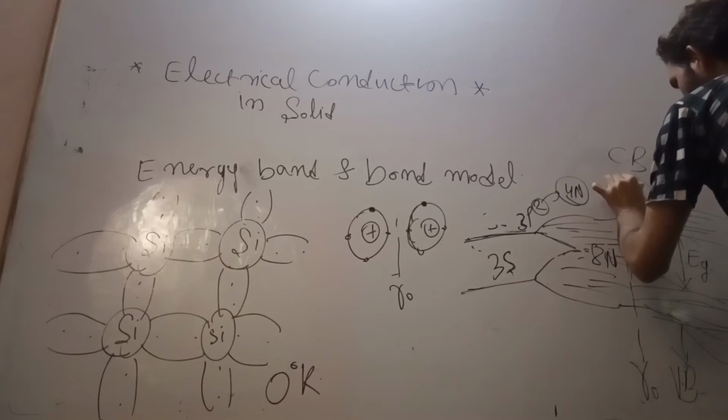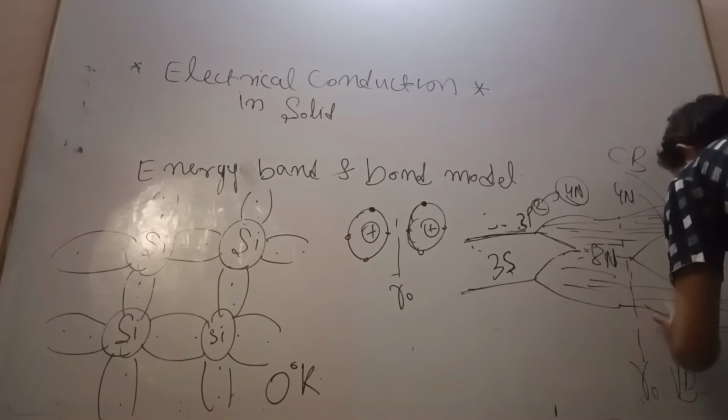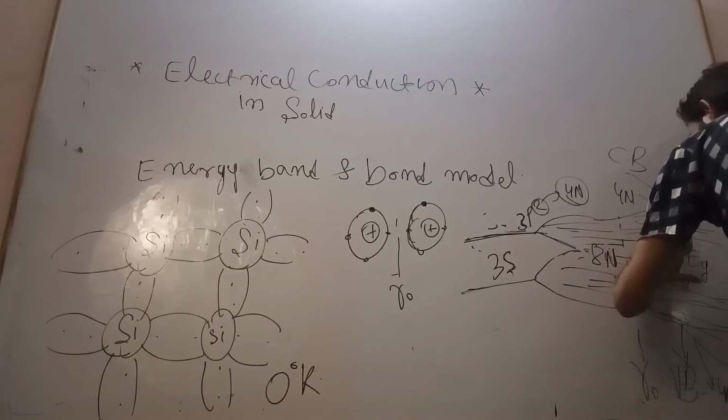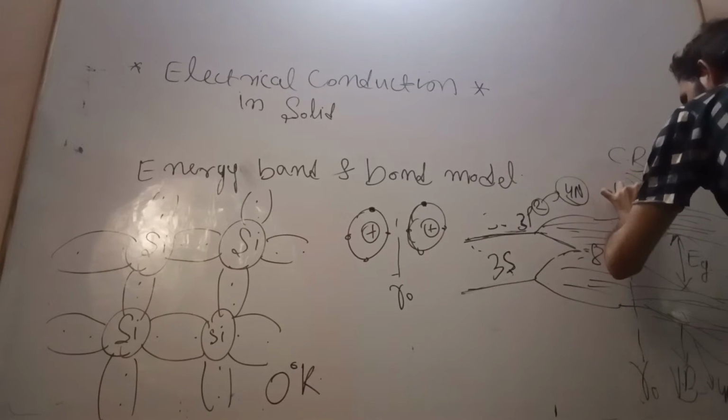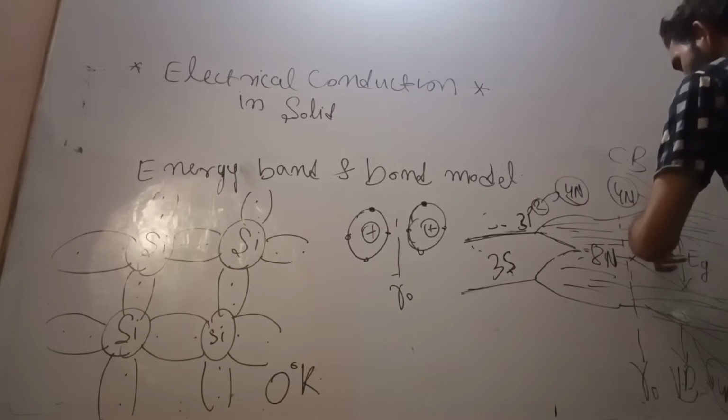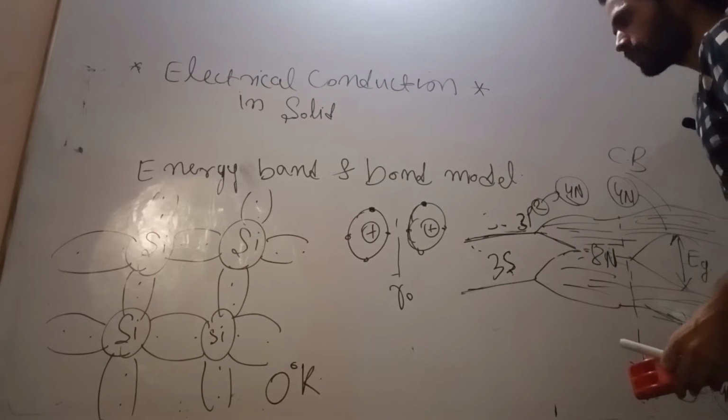Here again 4n quantum states, here again 4n quantum states. These will get further split into two parts, so both have an equal number of quantum or energy states after interatomic distance, okay.